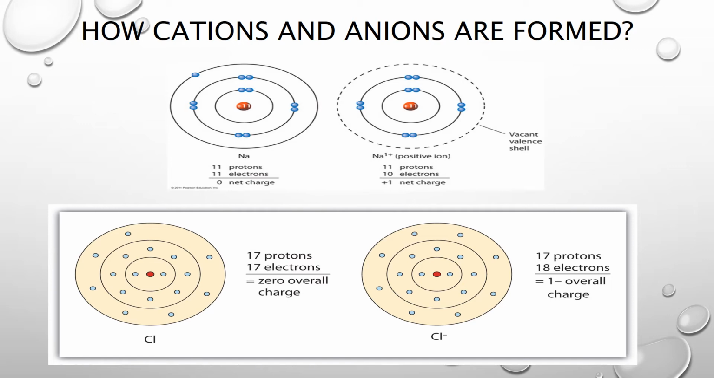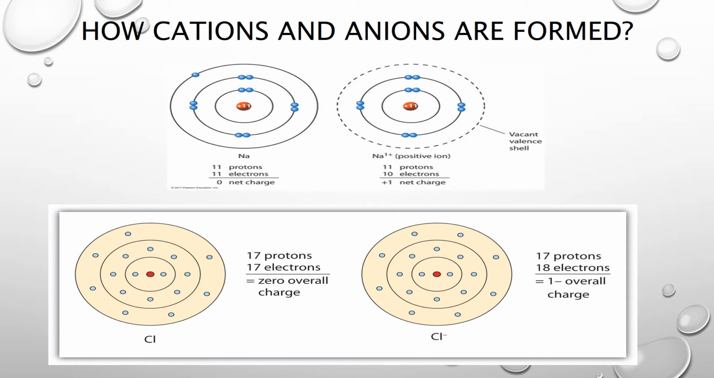After losing this 1 valence electron, sodium now has a total of 10 electrons. The number of protons remains the same, 11, but the number of electrons decreases to 10. So plus 11 and minus 10, when you calculate the net charge, it will be plus 1. It means sodium is a positively charged ion. It carries the plus 1 charge due to losing 1 valence electron.